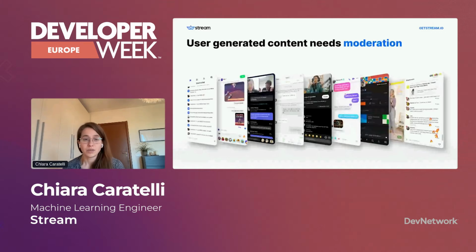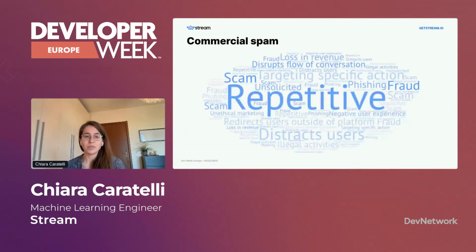As I said before, the talk today will be focusing on commercial spam, which is a type of harm, like many other harms that can happen in chats. Commercial spam is very repetitive content that aims to promote or advertise or direct recipients to perform a specific action. For instance, it can take the form of asking users to visit some URL or repeated mentions of products or people or companies.